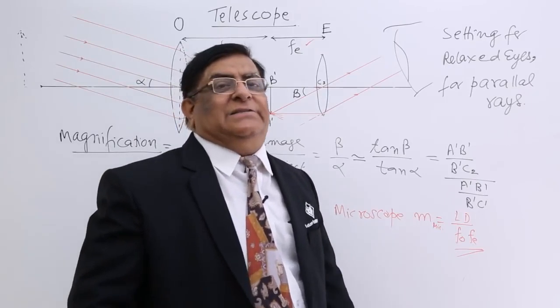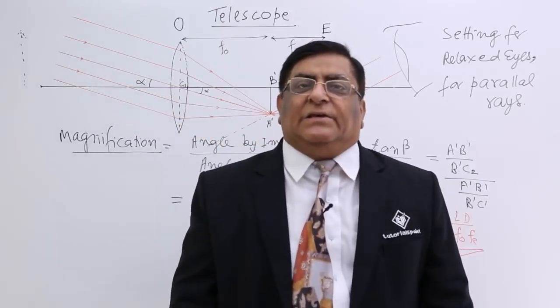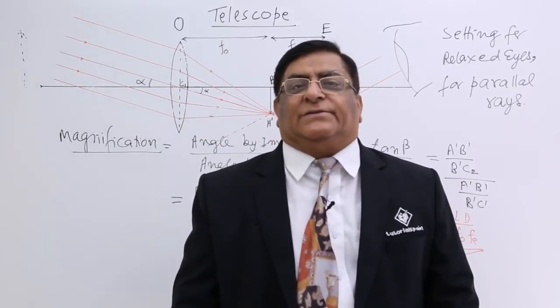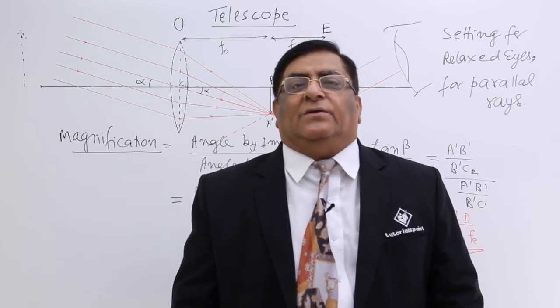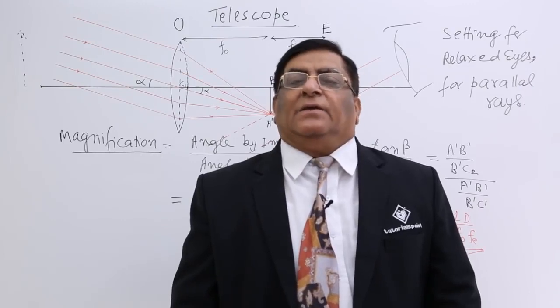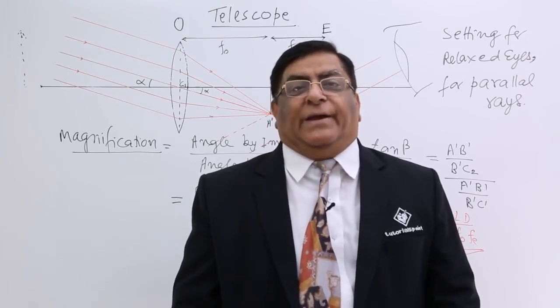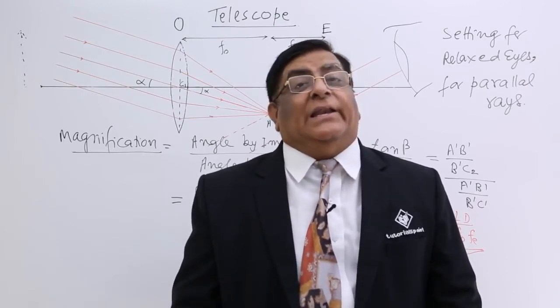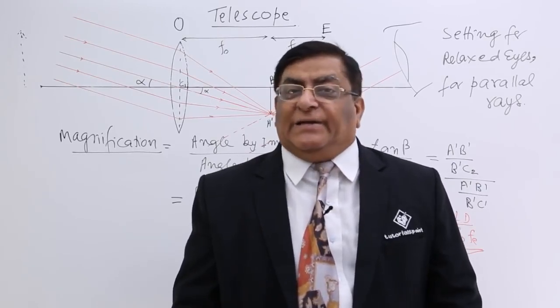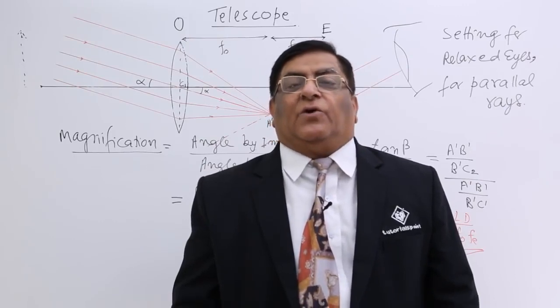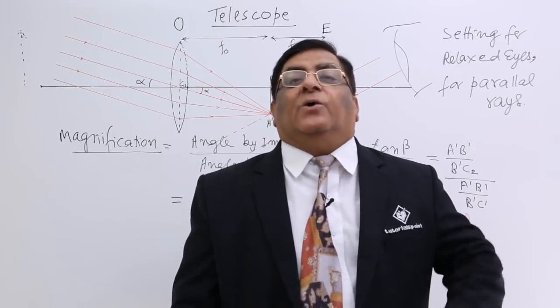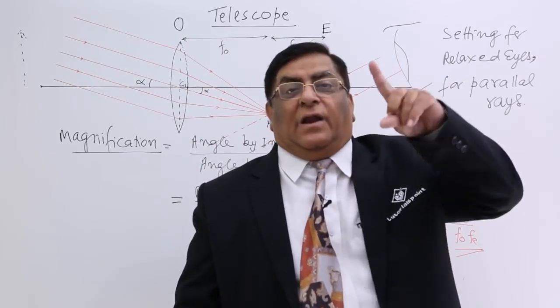Now in the next lecture we will see what are the probable defects in this telescope and how we can rectify them. These telescopes were made right from the time of Galileo. Galileo made these telescopes, after that Newton made these telescopes, because everybody was studying how the stars are moving.